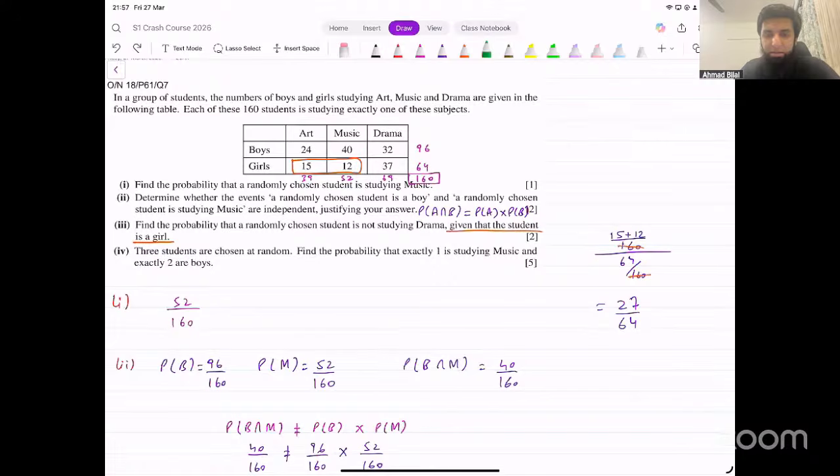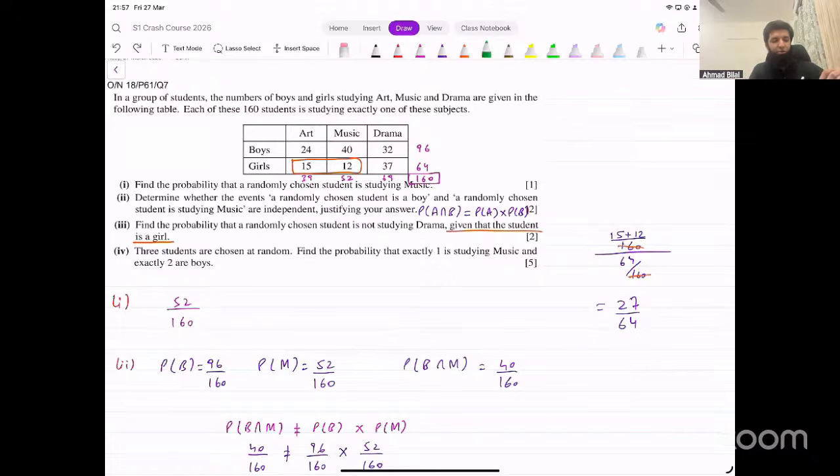For independent events, the condition is intersection should equal the product of their individual probabilities. And we discussed logically what both of them mean in the last session as well. Mutually exclusive means if one event happens, the other cannot happen. Independent means if one happens, the probability of the other remains unaffected, remains unchanged. Right, that's the second part.